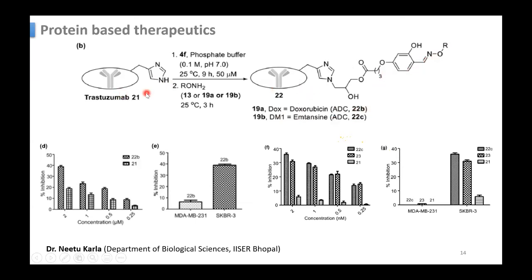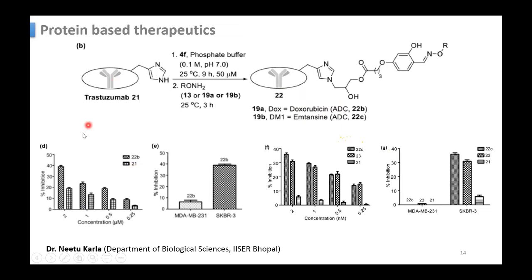This antibody is used in breast cancer. It attacks breast cancer cells, like Herceptin, to SKBR3 cells. MDA-MB cells are negative cells, and these are positive, SKBR3. So doxorubicin and emtansine are drugs used in stopping cell proliferation in breast cancer cells. So you can see that this is for 22B. 22B is the antibody drug conjugate with doxorubicin, and 21 is your trastuzumab.